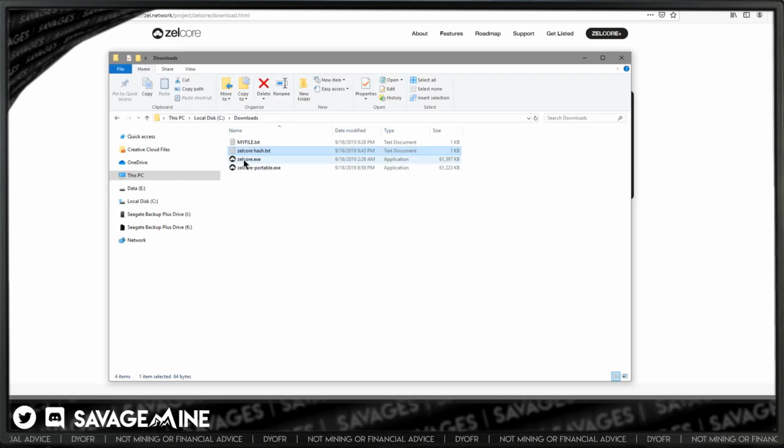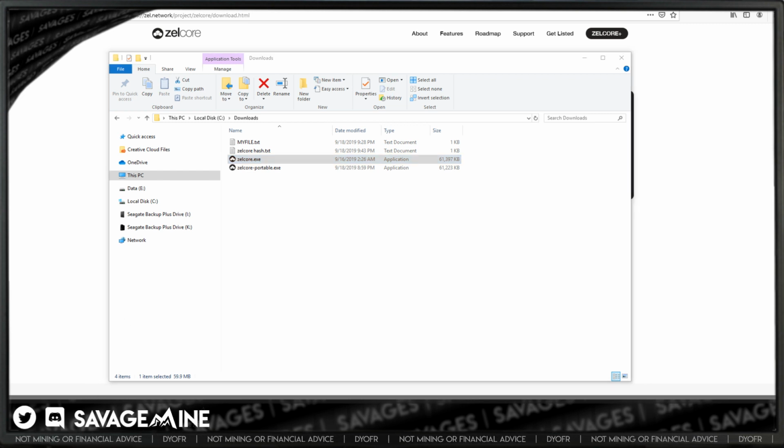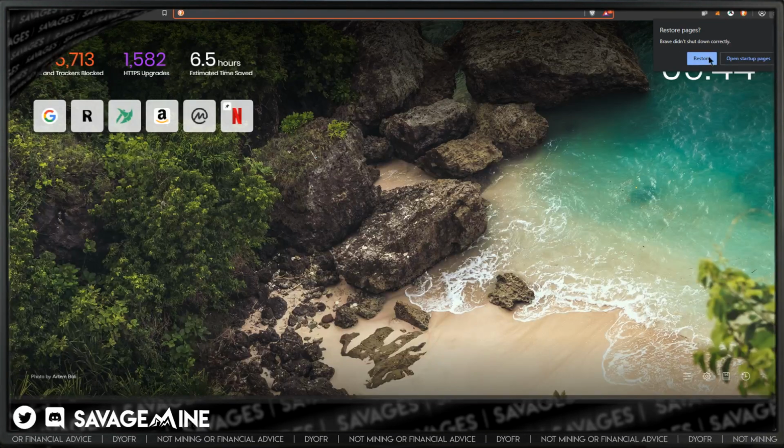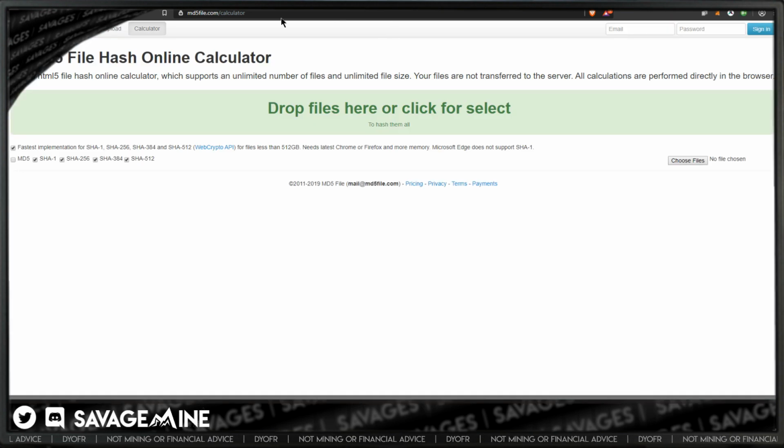So now we want to run this file through a hash checker, basically. I had all this already up in the Brave browser. Let me see if I can grab this link at least.